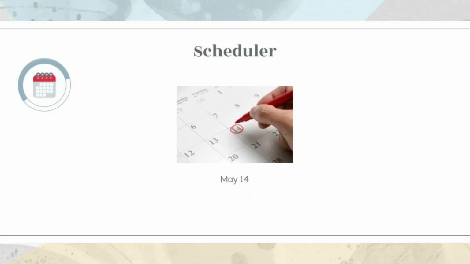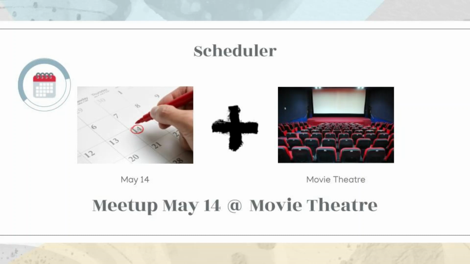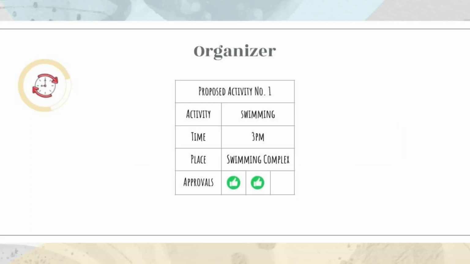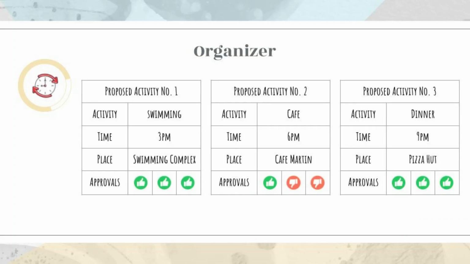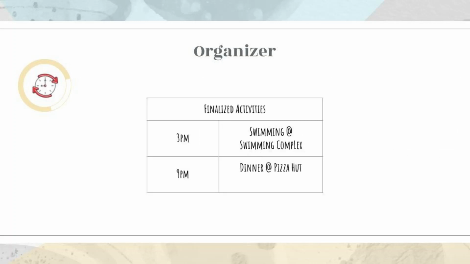With our scheduling feature, you'll be able to find the optimal date and meetup location that will suit the needs of your group. Our event organizer feature then allows users to bid on a proposed event and seamlessly keep track of all finalized events for the day. Rejected events will be scrapped, and a master list of finalized events will be retrievable.